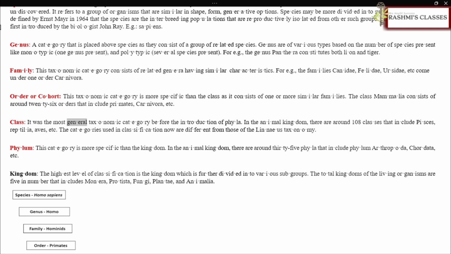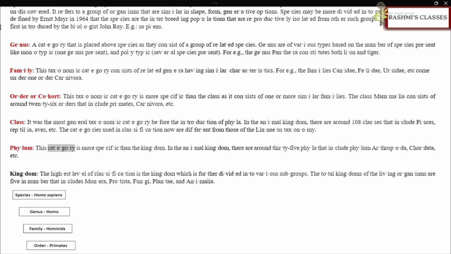Class. It was the most general taxonomic category before the introduction of phyla. In the animal kingdom, there are around 108 classes that include Pisces, Reptilia, Aves, etc. The categories used in classification now are different from those of the Linnaeus taxonomy.